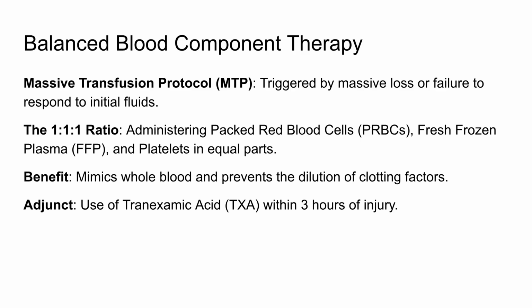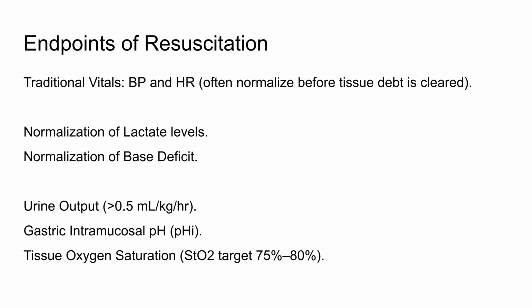Balanced blood component therapy uses a massive transfusion protocol, typically in a 1:1 ratio of packed red blood cells, fresh frozen plasma, and platelets. This mimics whole blood, prevents dilution of clotting factors, and should include TXA within 3 hours of injury. Resuscitation endpoints go beyond traditional vitals.